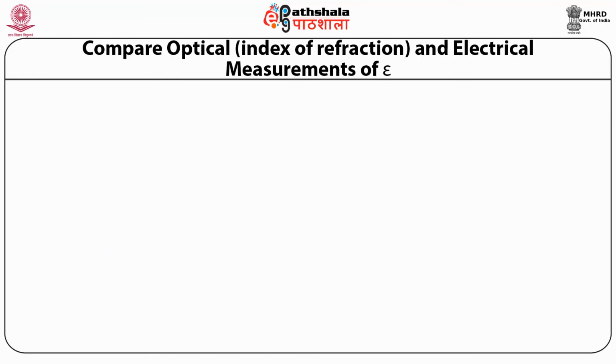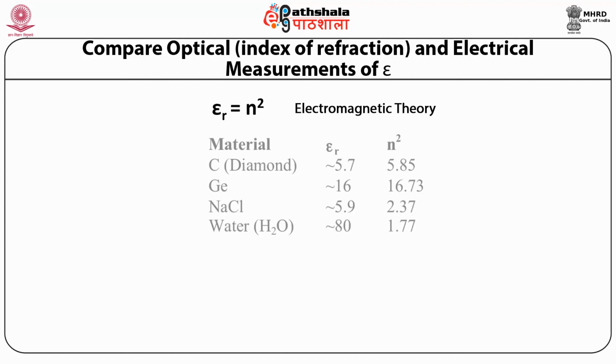Now students, let us compare an optical property, that is refractive index, and electrical measurements of the dielectric constant. We know that epsilon R is equal to n square from electromagnetic theory. There is a list of various materials like carbon, germanium, sodium chloride, water, etc., with the dielectric constant and n square given in this table. You can see that with a change in dielectric constant, n square also changes.